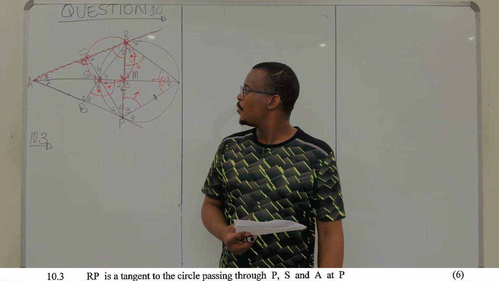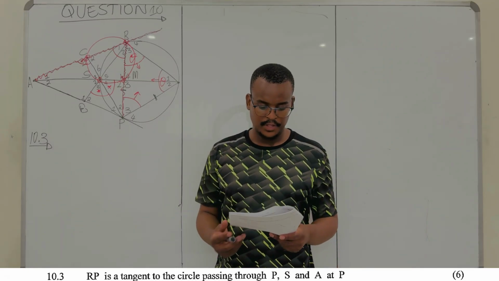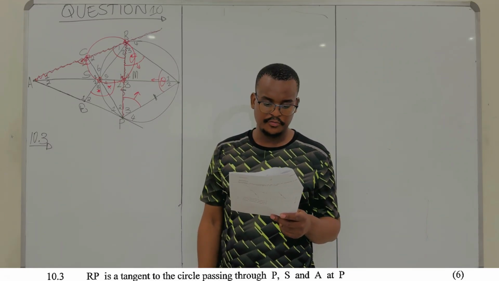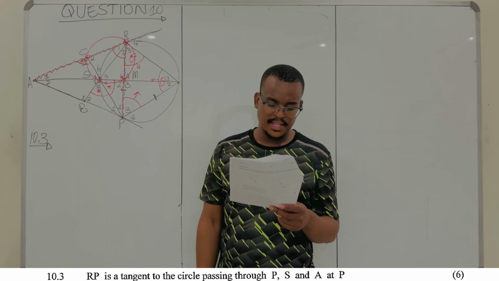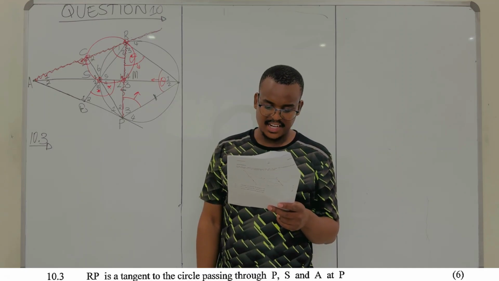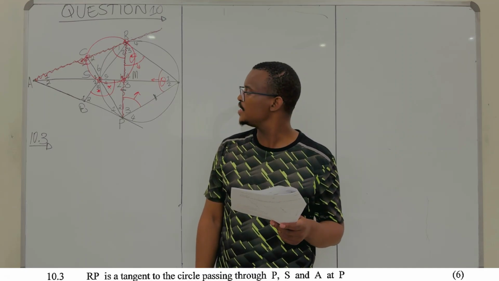Okay, I'm done cleaning the board. Now we're going to do 10.3. 10.3 reads as follows: prove, giving reasons, that RP is a tangent to the circle passing through P, S, and A at P.